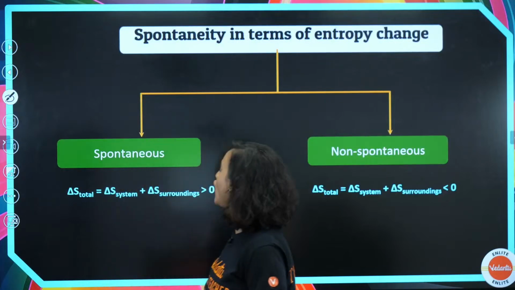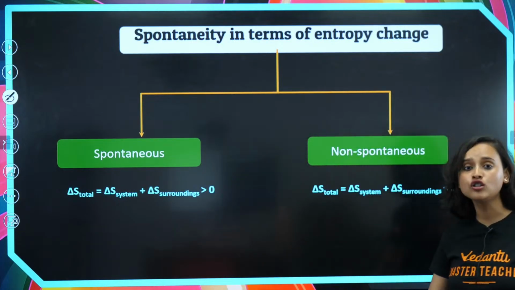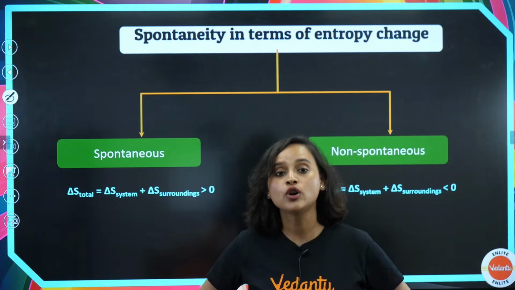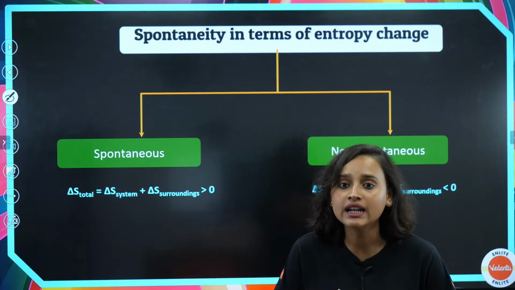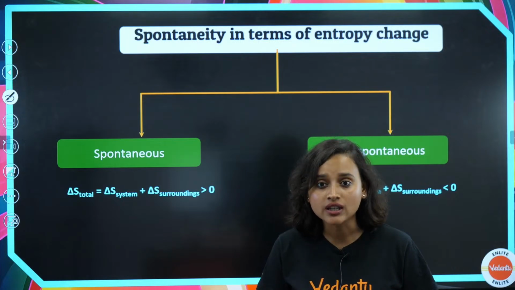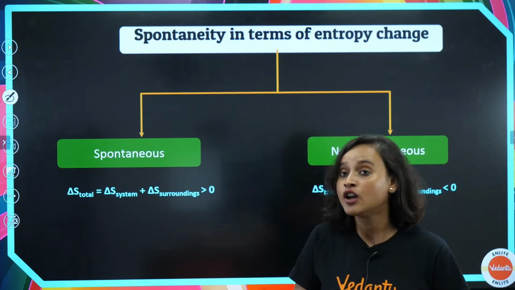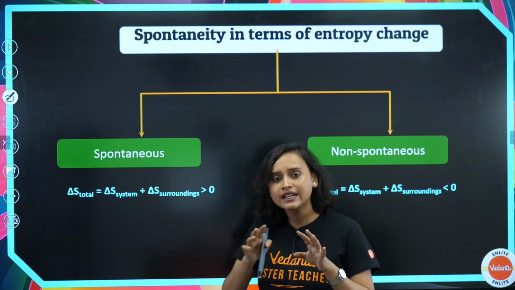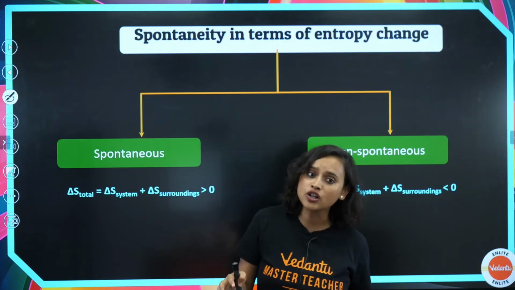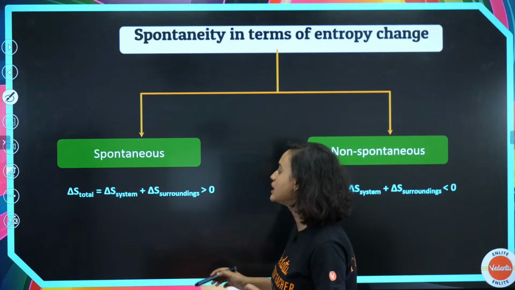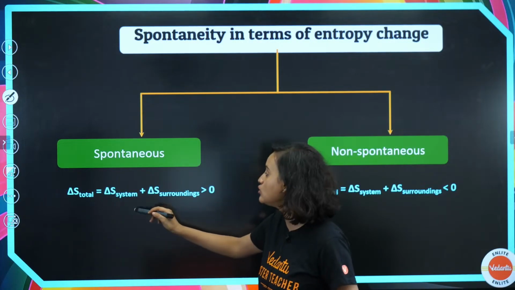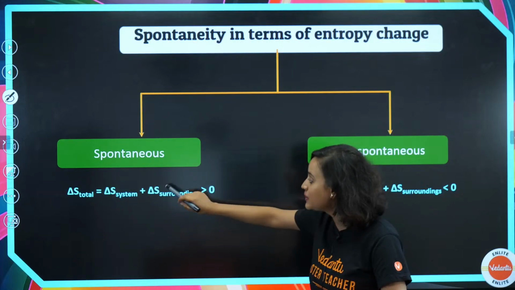Now when we move on, we understand that there is also spontaneity in terms of entropy change. It can be either spontaneous or non-spontaneous. So what is spontaneous? Delta S total is equal to delta S system plus delta S surrounding.